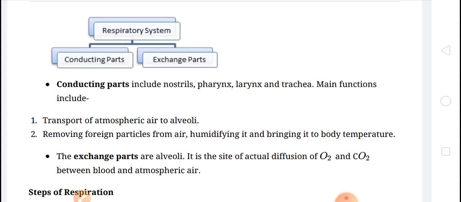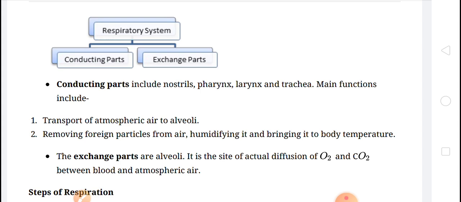The conducting part transports the atmospheric air to the alveoli and cleans foreign particles, while the exchange part is the actual site of diffusion of O2 and CO2 between blood and atmospheric air. Okay, so we will discuss both parts in detail.